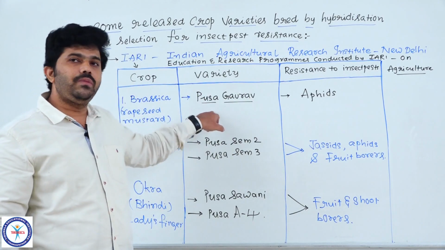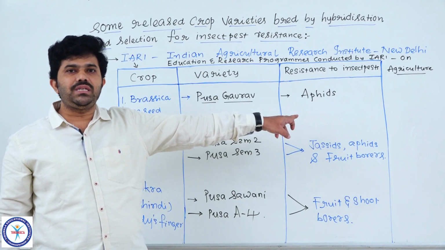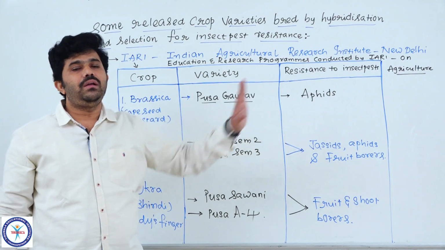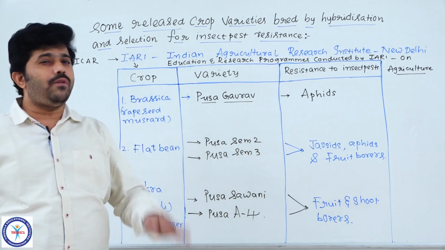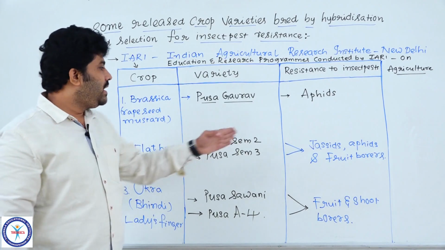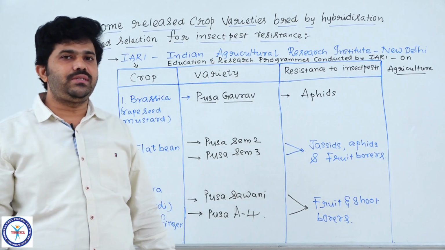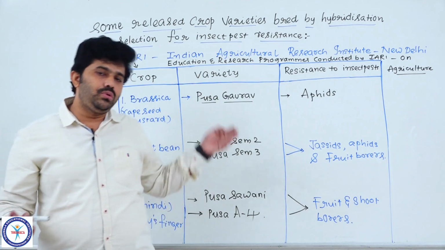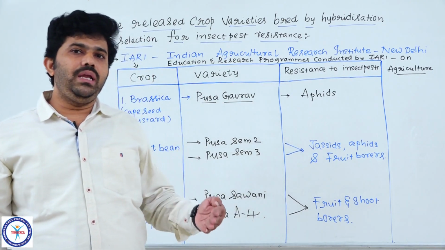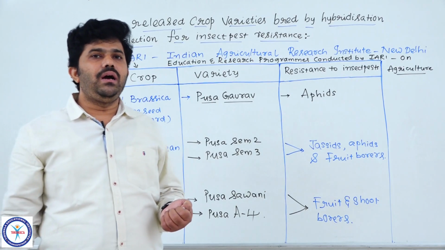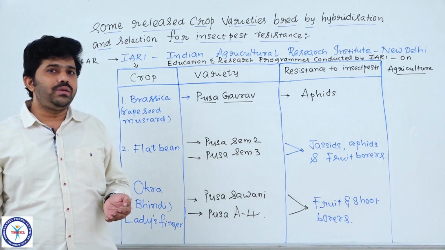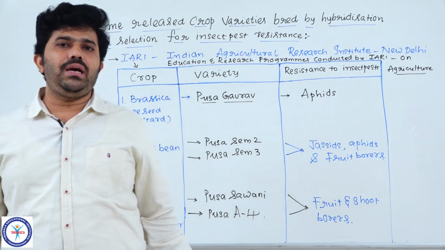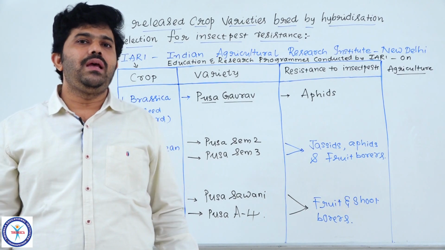Brassica, immediately recall Pusa Gaurav. It is a very important variety or cultivar for stopping the growth of aphids. Each has its own specification, students. So for objective exams, you have to practice thoroughly and remember each and every content which we learn here. Understood? So now it is better to discuss our next topic.